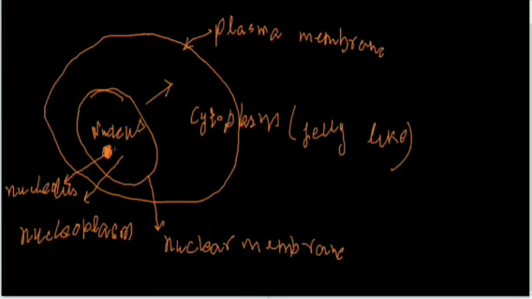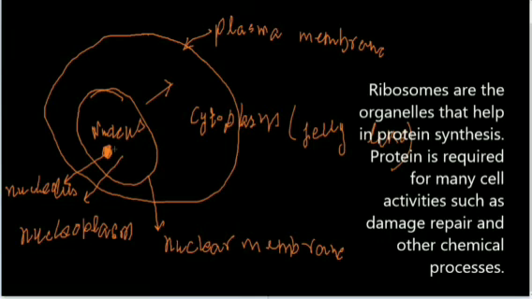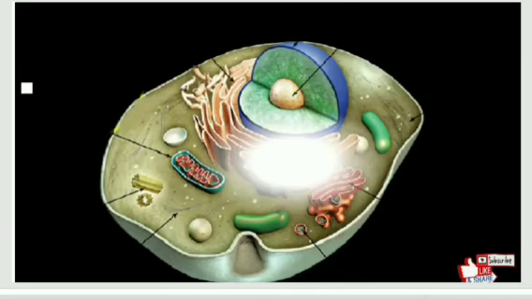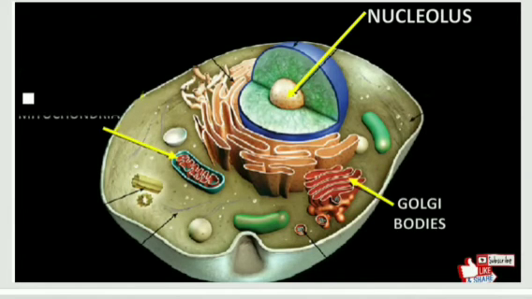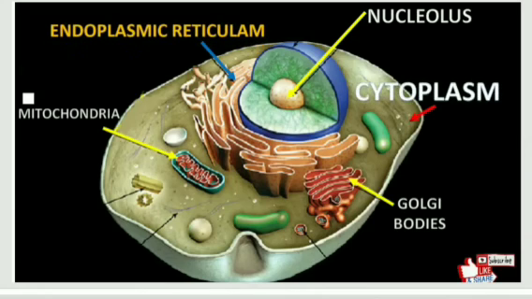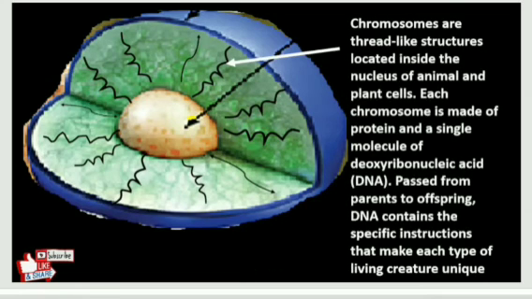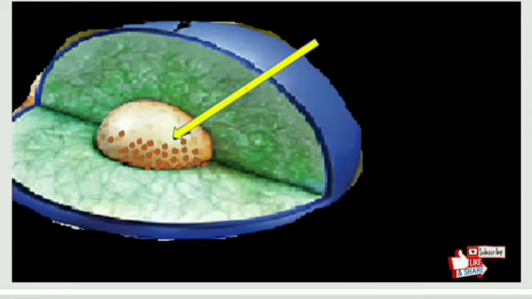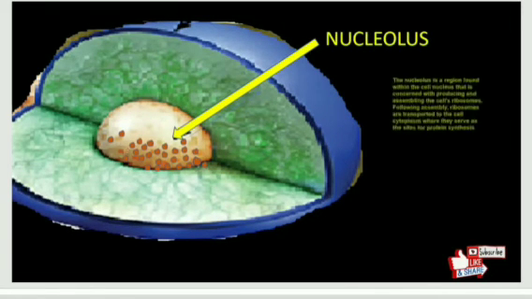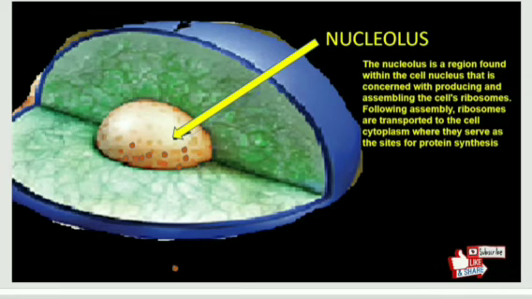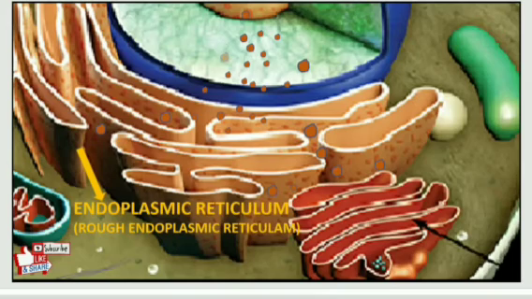This nucleolus contains ribosomes. Ribosomes are the organelles that help in protein synthesis. Now let's see the organelles of this cell. This is nucleolus, Golgi bodies, endoplasmic reticulum, cytoplasm and the lysosomes. So in a nucleus you find long strand-like structures. These are known as chromosomes. Chromosomes contain DNA which inherits the properties of parents to the offspring. In the center there is a nucleolus which makes ribosomes.